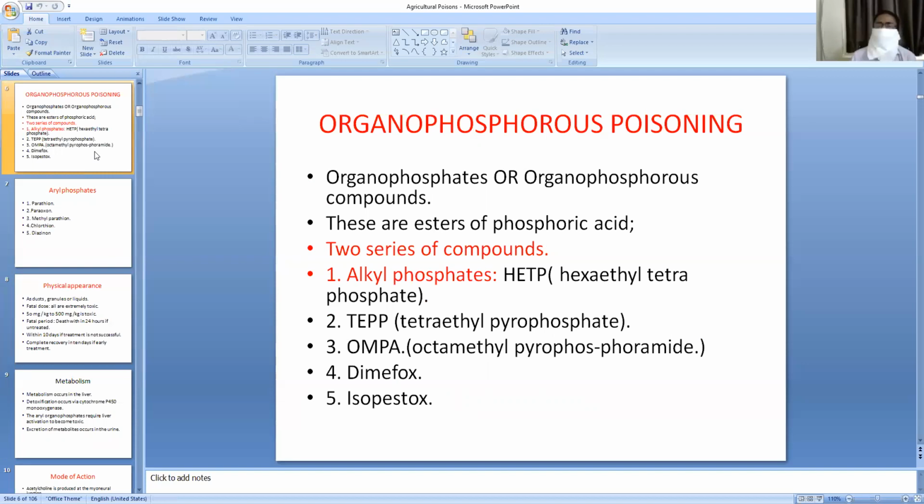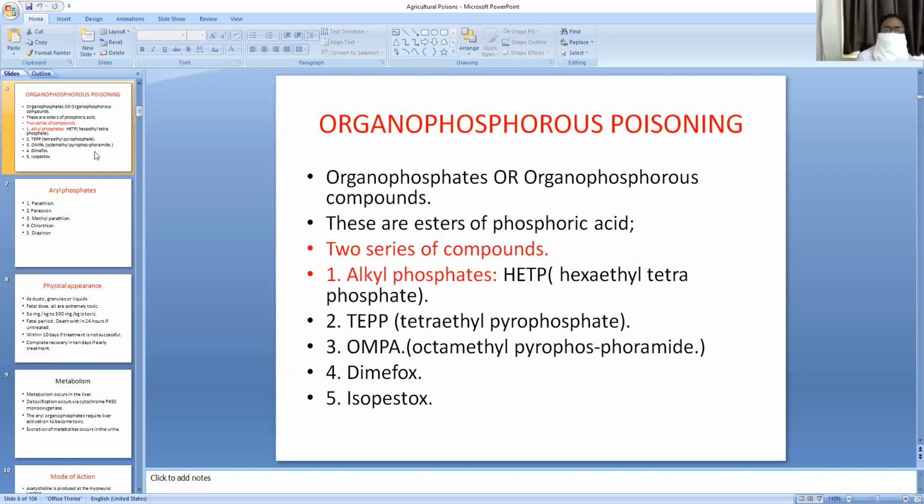Organophosphorus compounds are erroneously called organophosphates. Because of the short term, many persons use organophosphates, but it is not correct. You should use organophosphorus compounds. These are the esters of phosphoric acid. I told you in the inorganic irritant poisoning, while telling about phosphorus poisoning, the esters of phosphoric acid. These esters of phosphoric acid come under organophosphorus compounds.